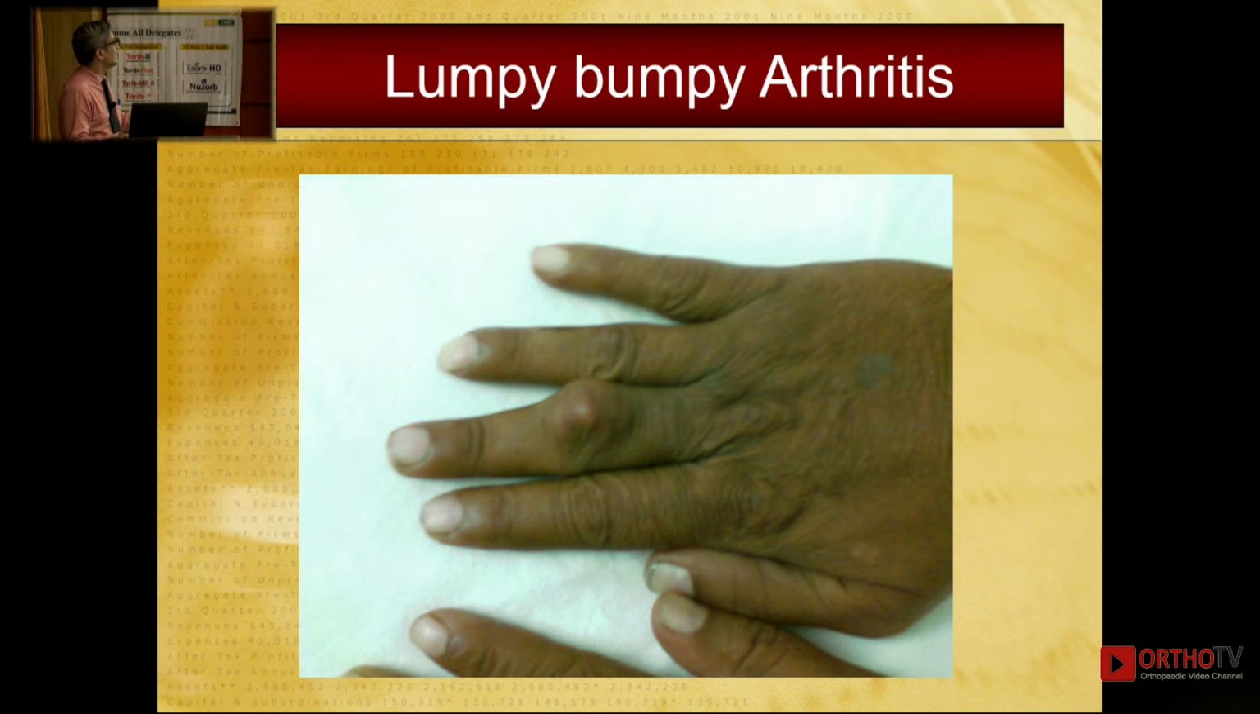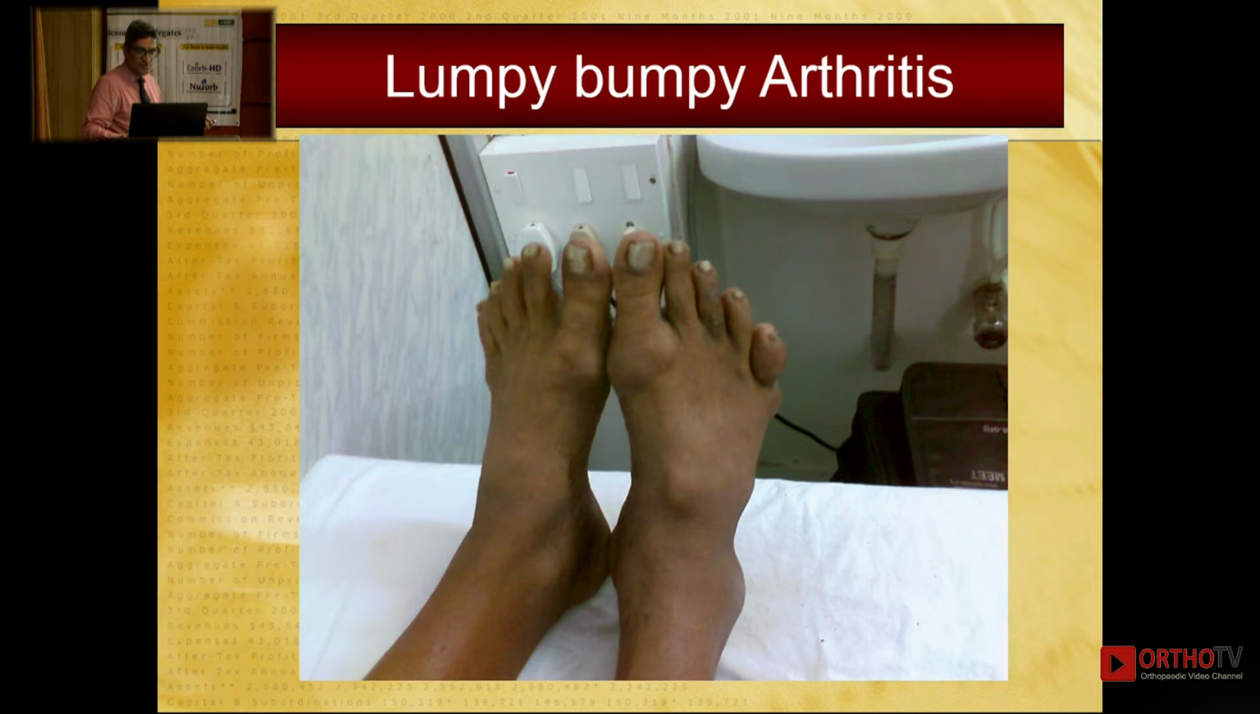Anybody for this? I have labeled it as lumpy bumpy arthritis. Anybody would like to have a go at this? See, till now whatever we had seen, the synovitis was very uniform. The entire joint looked uniformly swollen. Yes, this is gouty arthritis. So the moment you see lumpy bumpy, this would be gouty because this is a tophus.